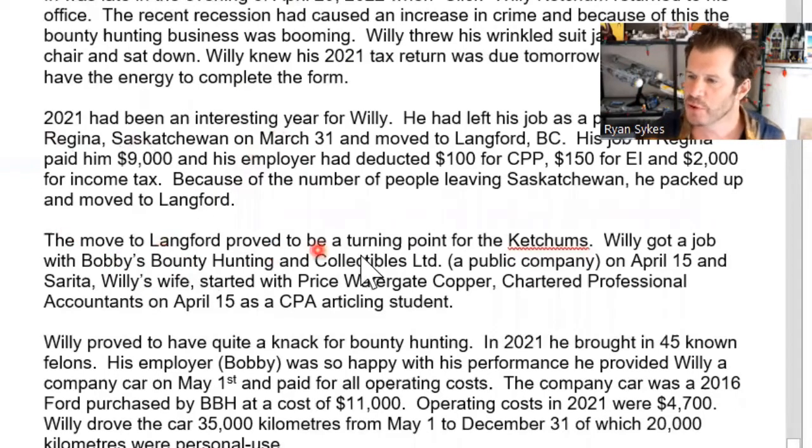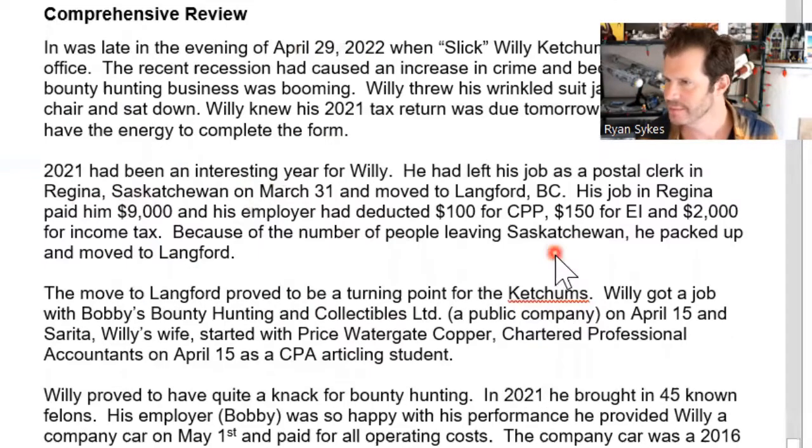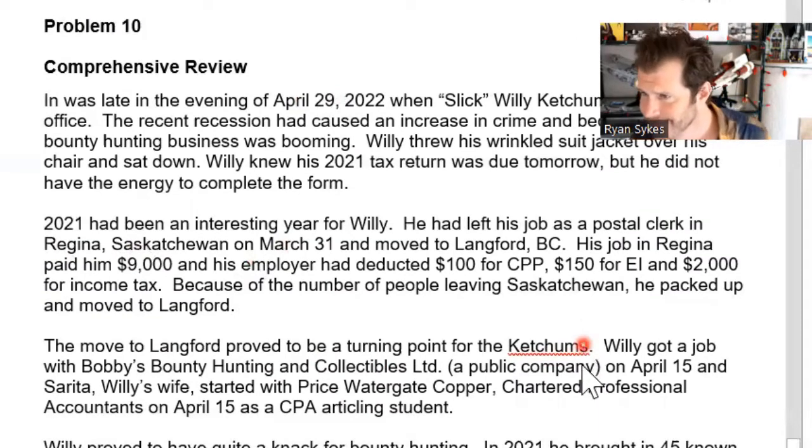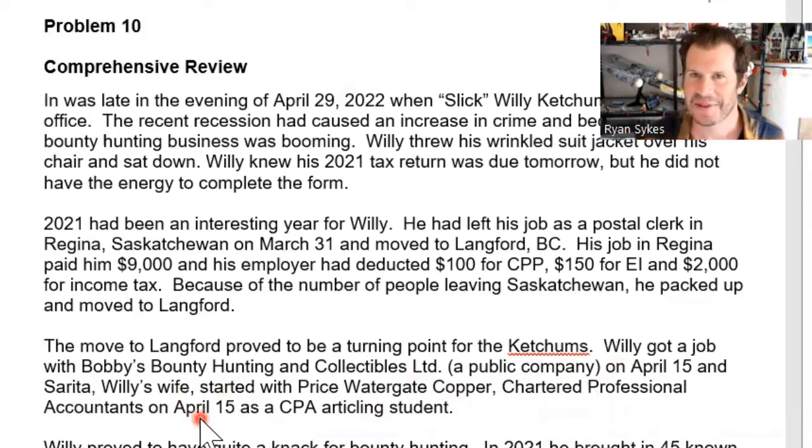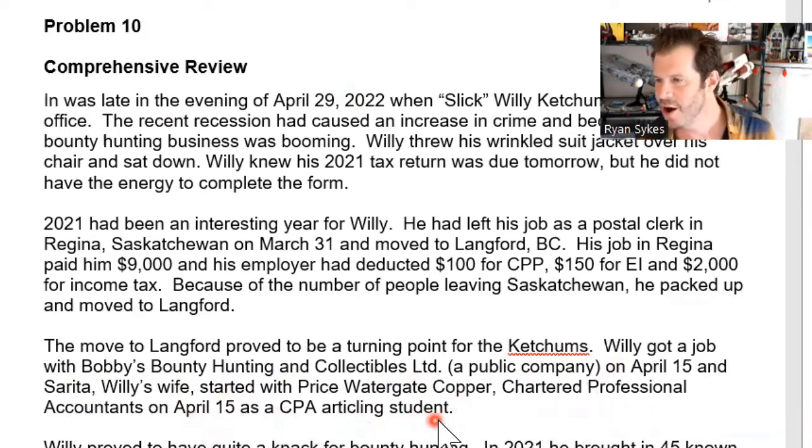The move to Langford proved to be a turning point for the Ketchums. There's more than one Ketchum? All right. Willie got a job with Bobby's Bounty Hunting and Collectibles, which is a public company, on April 15th. And Sarita, who is Willie's wife, started with PricewaterhouseCoopers, chartered professional accountants, on April the 15th as a CPA articling student.